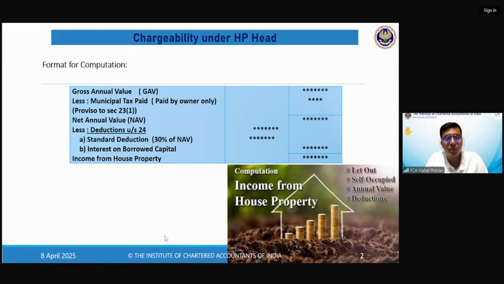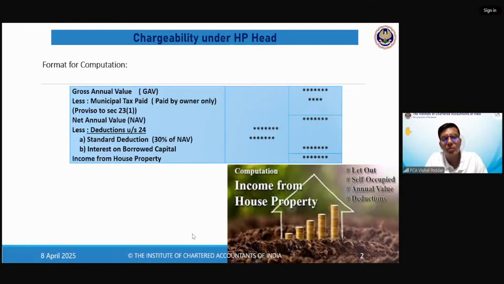Asta is asking, sir, municipal tax is actually paid by the tenant but reimbursed by the owner. Okay. See, if you are reimbursing something, it means you have indirectly paid, so then you can deduct it. For the time being, you have asked the tenant, since the bill has come, you go and pay, and I will reimburse you whenever I come and meet you. That is fine. It means the owner has paid, if that is the understanding.